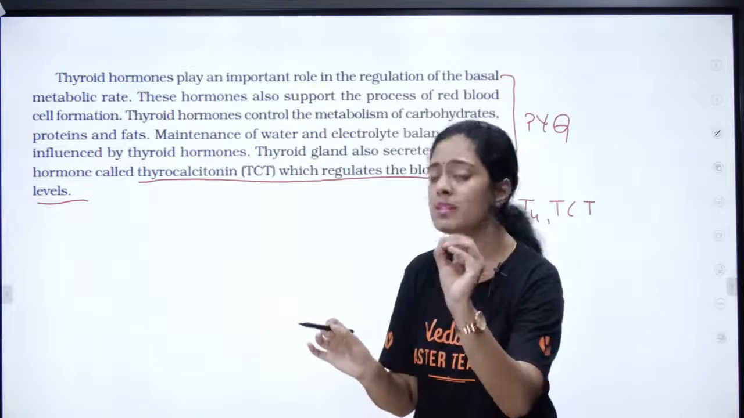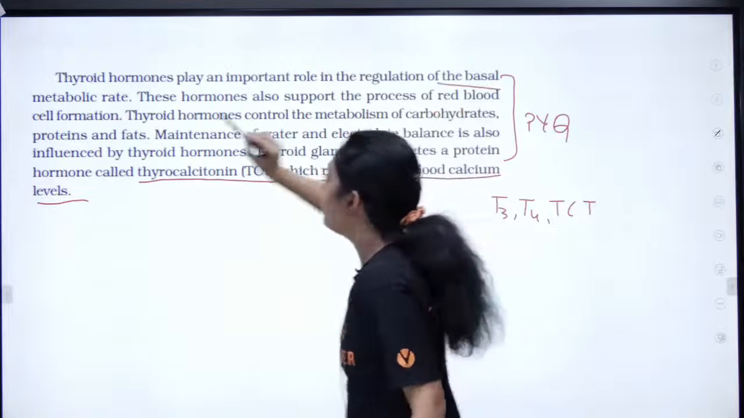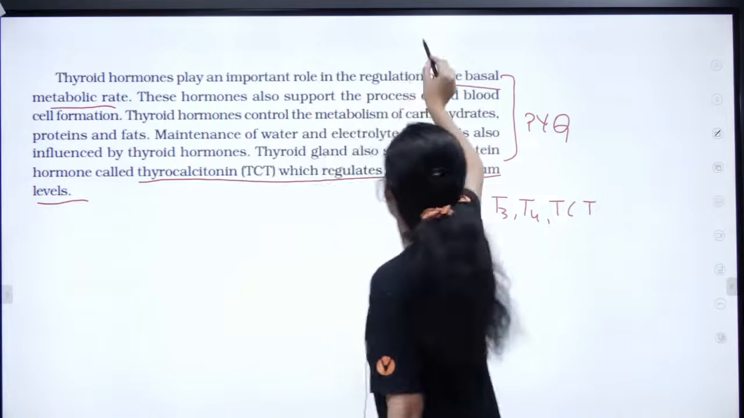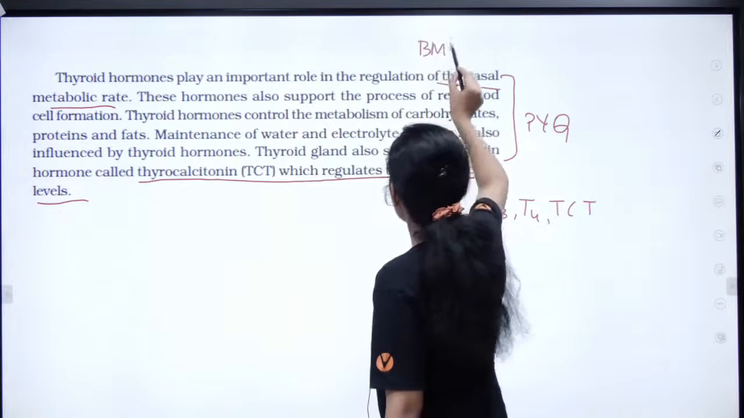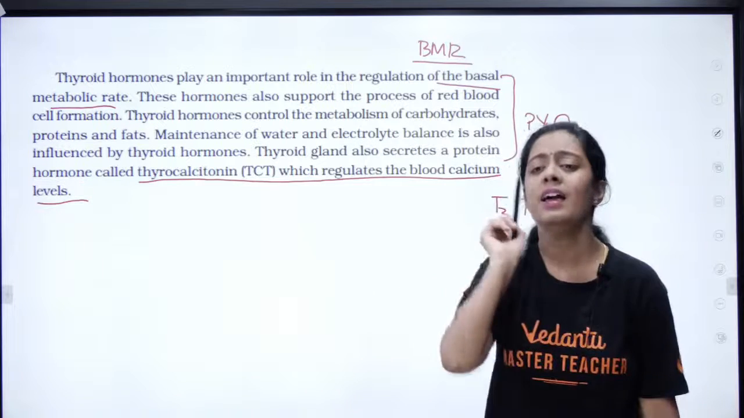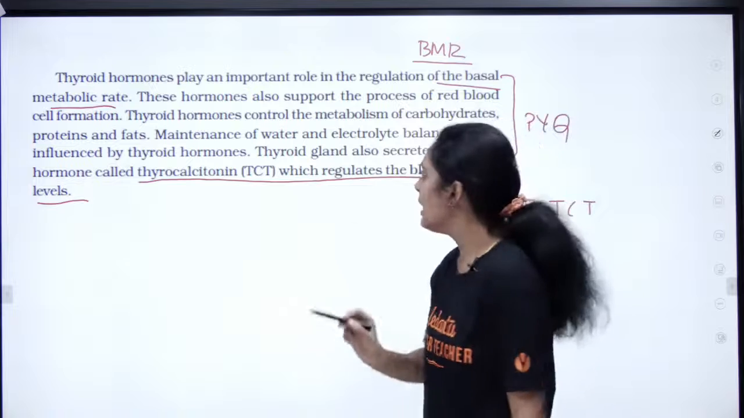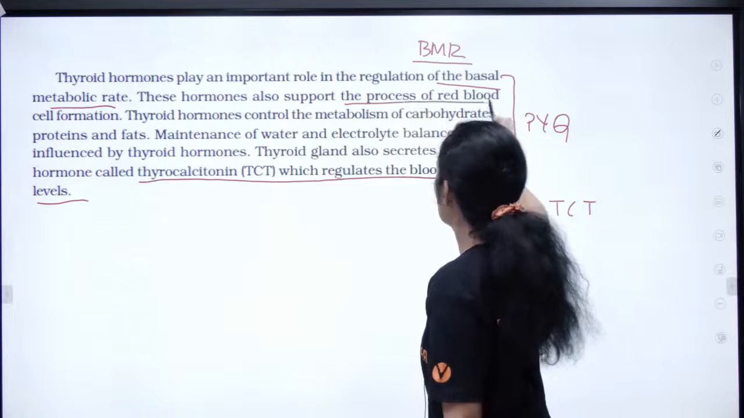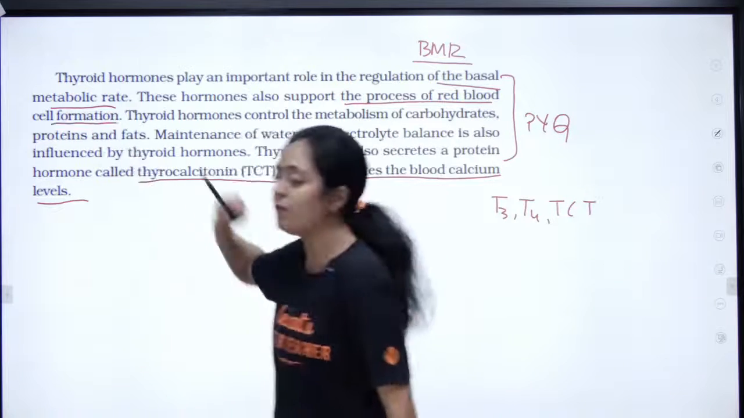Okay, it helps in regulation of basal metabolic rate, BMR. Okay, which hormone controls your BMR? It is your thyroid hormones. Okay, then these hormones also support the process of RBC formation.